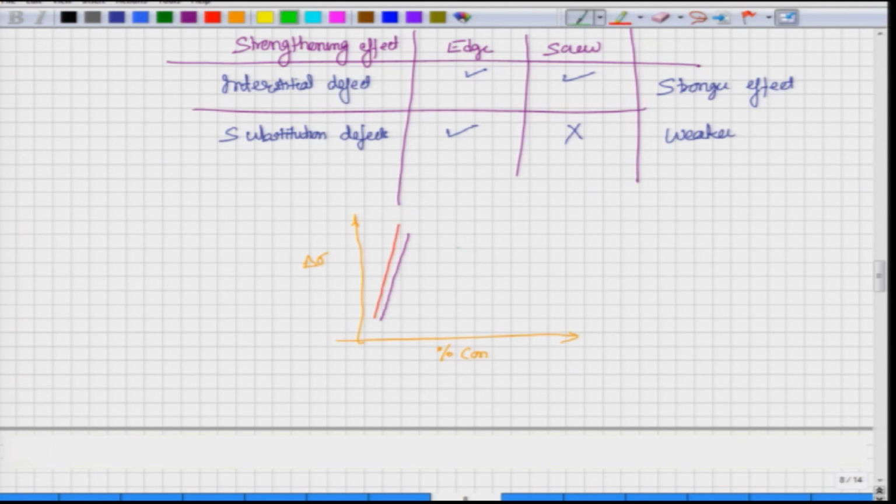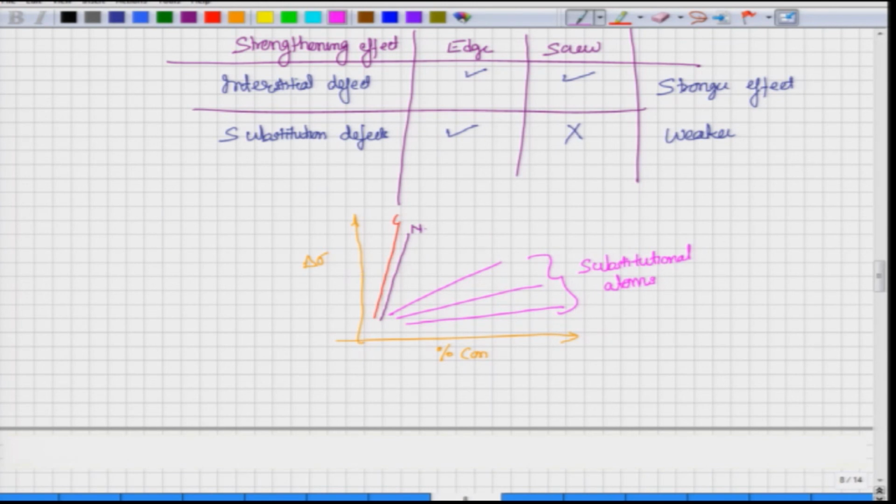On the other hand, if you look at the substitutional atoms like vanadium, niobium, silicon, they have a much smaller straining effect.